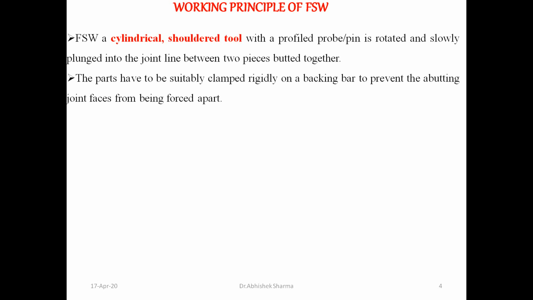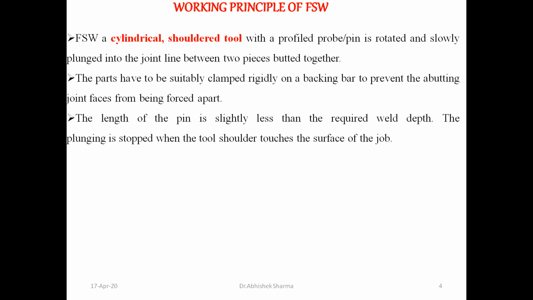Whenever it slowly rotates with the plunge, the two pieces are butted together, that is a butt joint. A small gap is there, and whenever you rotate this tool, the butt joint is generated, and due to that the welding takes place.